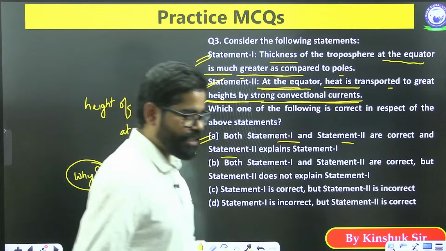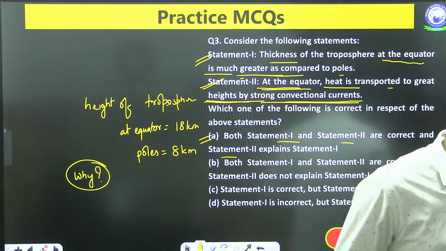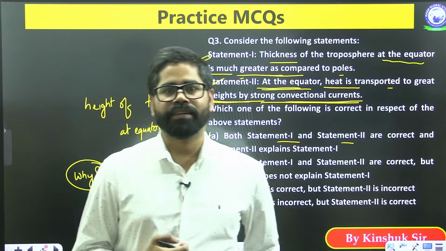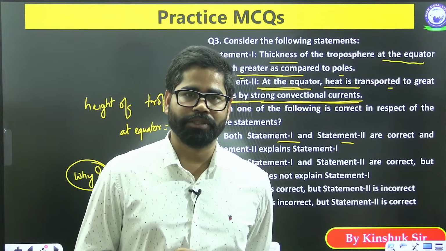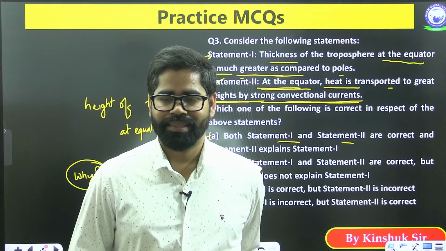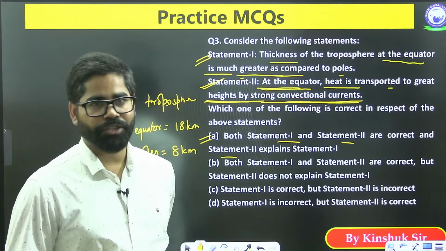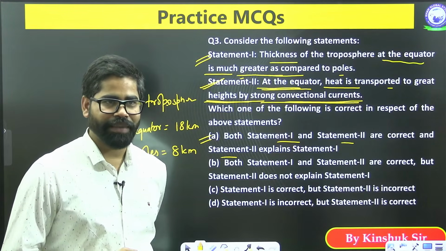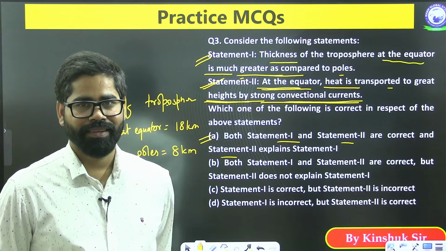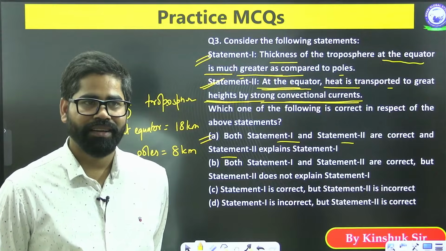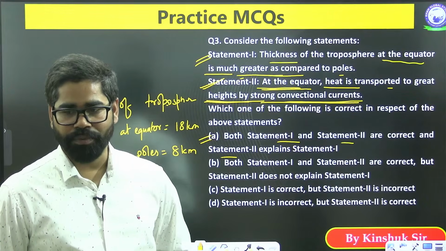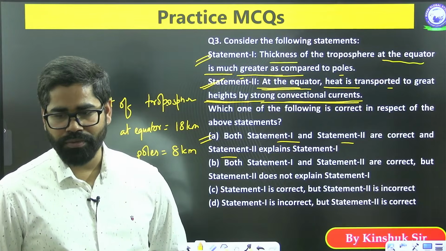So that is the third question. Tell me one thing from your side: where is the problem? Is the problem in the question pattern or revision of the topic? Or you were not aware about the topic? If you are aware about the topic and still making the mistake, it means you are getting into the trap of the question. Is your answer wrong because of the revision portion, or is it wrong because of